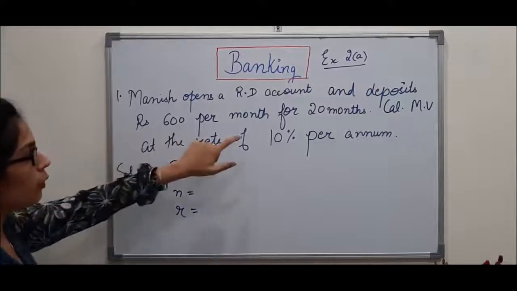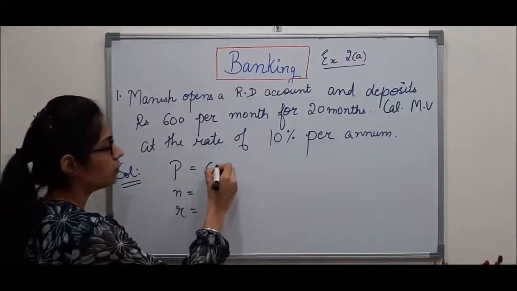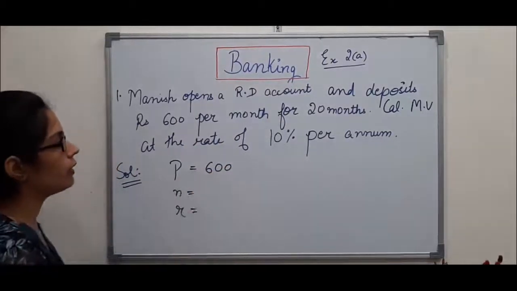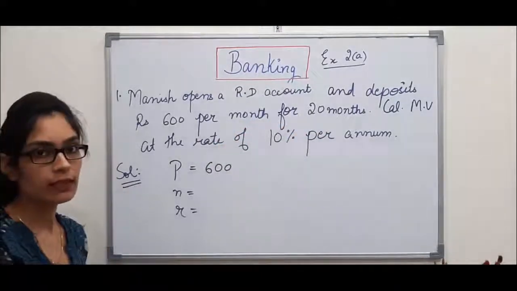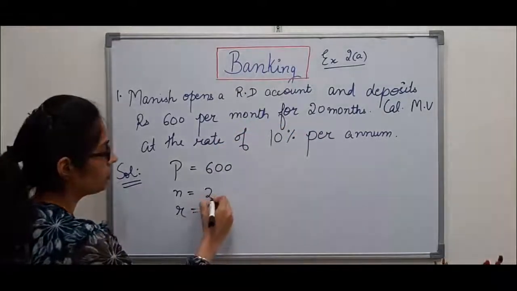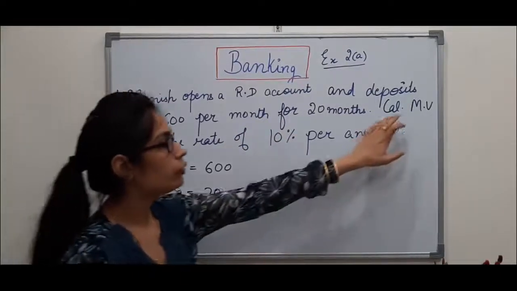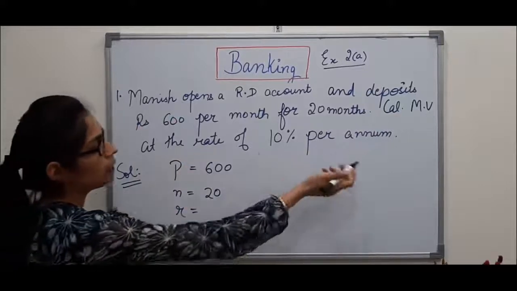They are telling deposits rupees 600 per month, which means deposit per month is referred to as P, and I'll write 600 over here. Per month for 20 months, which means N is number of months, which is equal to 20. Now we have to calculate maturity value at the rate of 10% per annum.